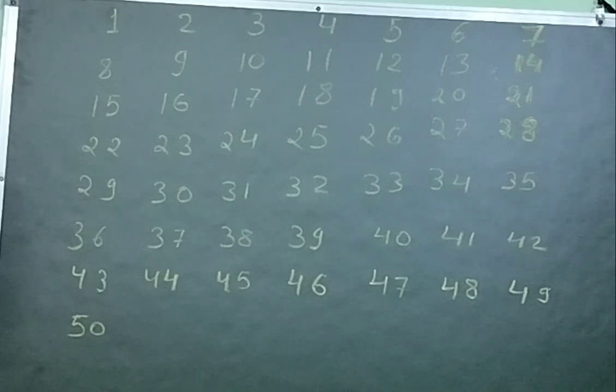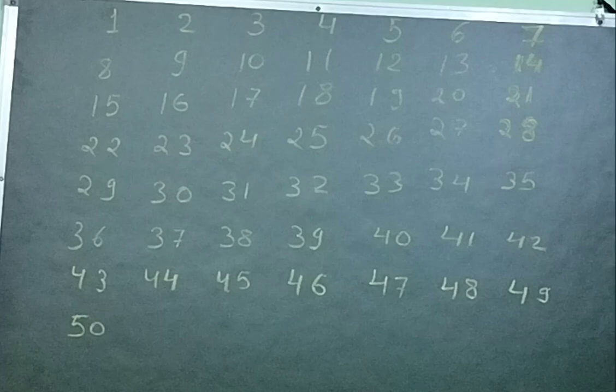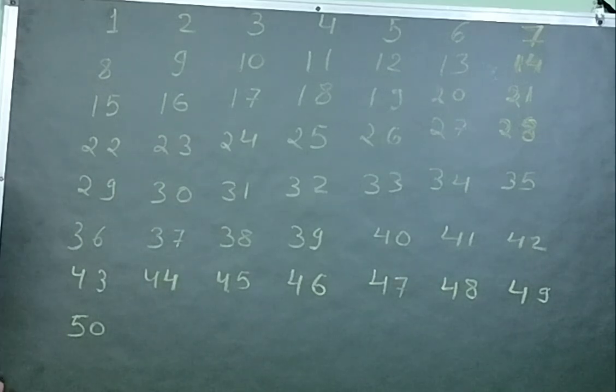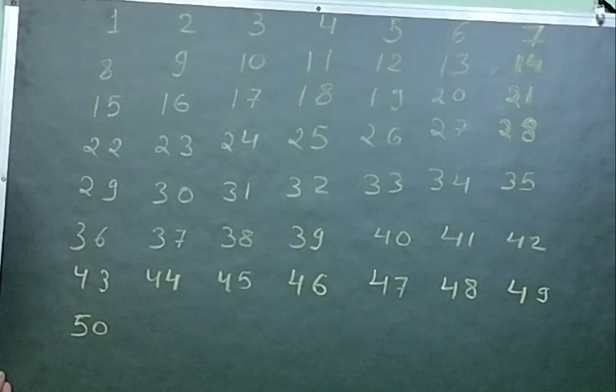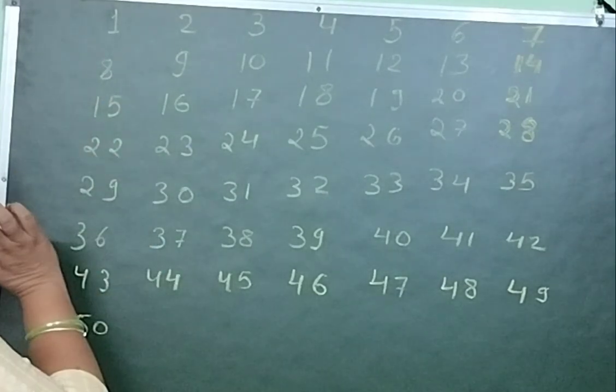Okay, are you ready? First of all, what you can see on the board are numbers from 1 to 50. I have written numbers from 1 to 50. First of all, we will circle the numbers which come in 2's table, or the numbers which are divisible by 2, except 2.